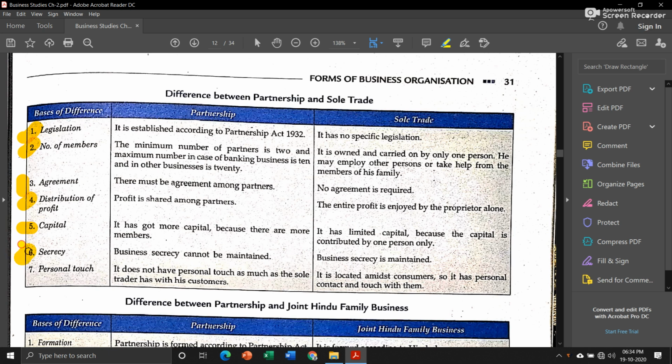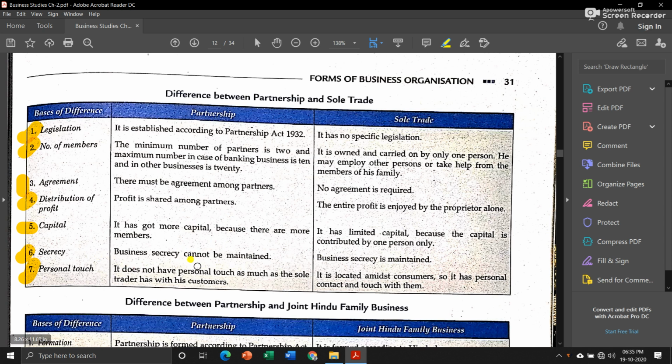Then secrecy. As we all know, the fewer people know, the safer it is to keep a secret. So in partnership, since there are more people, keeping business secrecy is kind of difficult. But in case of sole trade, secrecy can be maintained because the owner is the only one who knows all the secrets of his business.